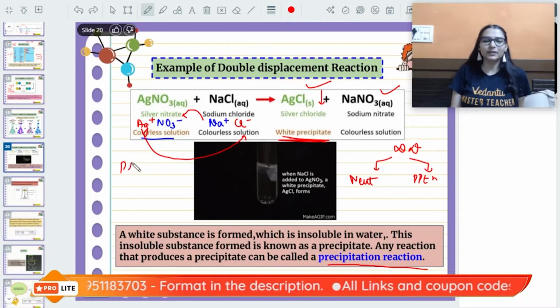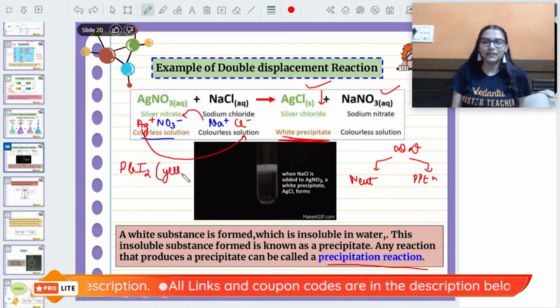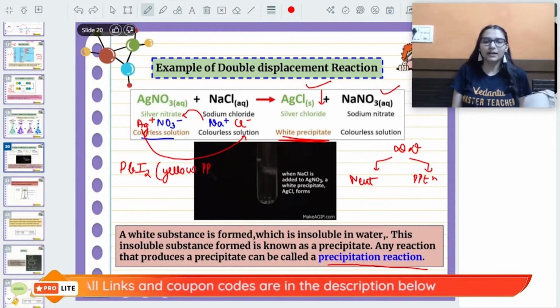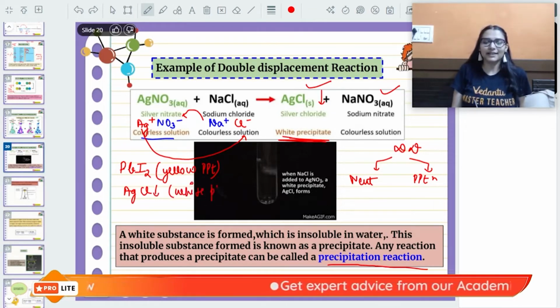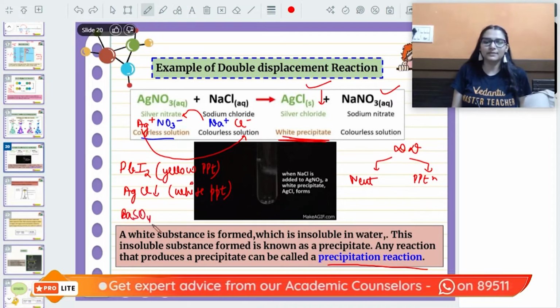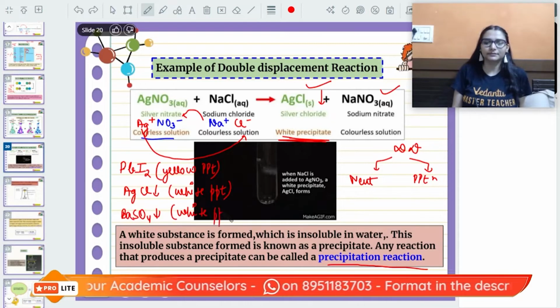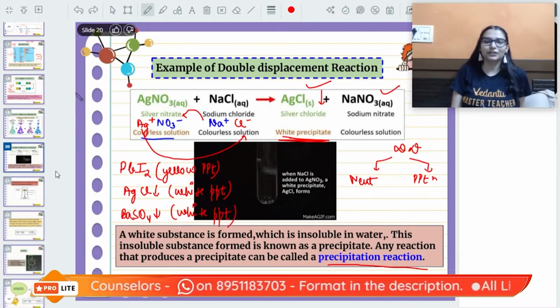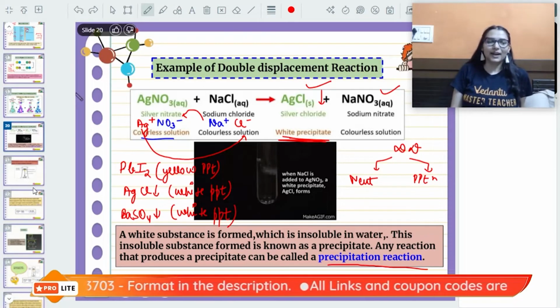There are some colors of precipitate, remember them. Lead iodide is a yellow PPT. Silver nitrate gives you silver chloride, that is a white PPT. Barium sulfate is there, that is again a white PPT. Remember, they can be used in the reactions. You should be ready with that. Okay, amazing.